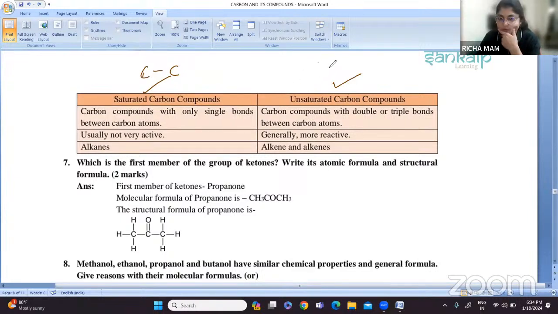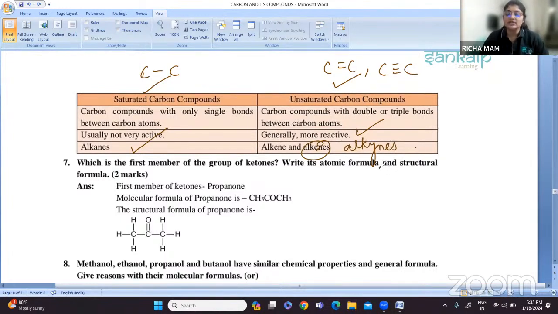What do you mean by unsaturated? Unsaturated carbon compounds are those with a carbon double bond carbon or a carbon triple bond carbon. Saturated compounds are not very active, and unsaturated compounds are generally more active. Saturated carbon compounds are called alkanes, and unsaturated carbon compounds are classified as alkenes and alkynes.